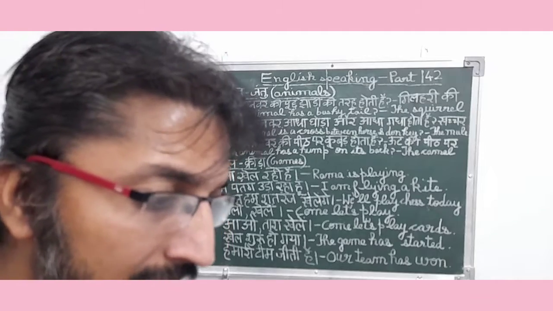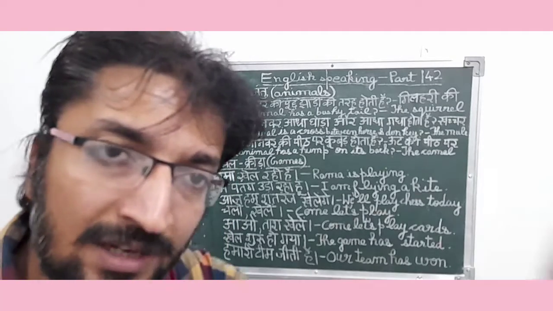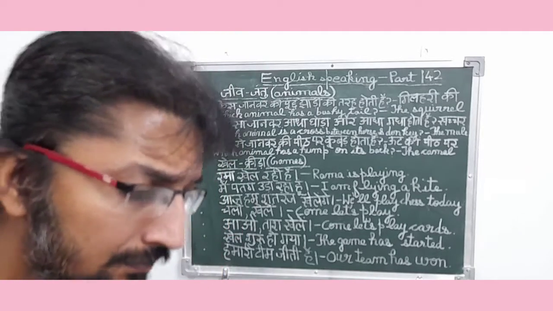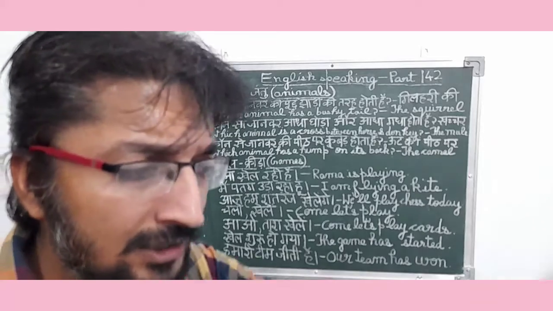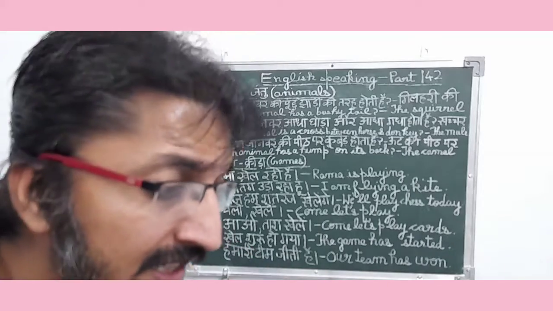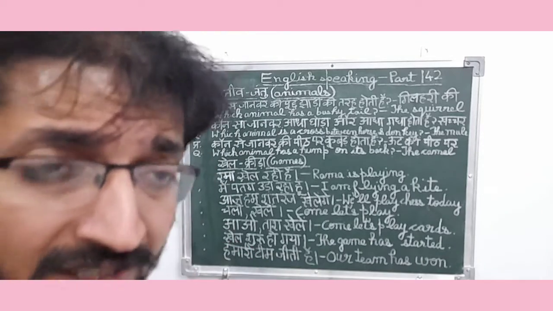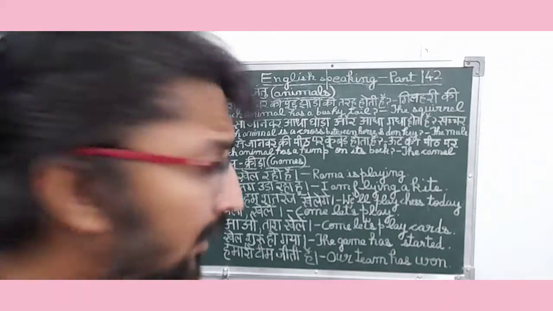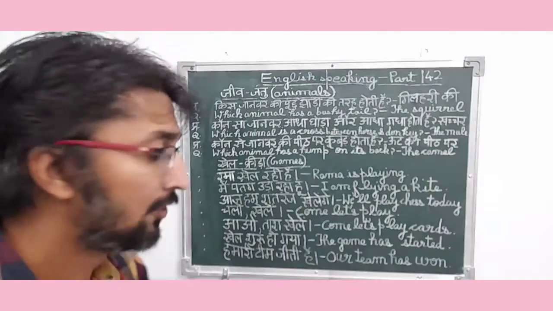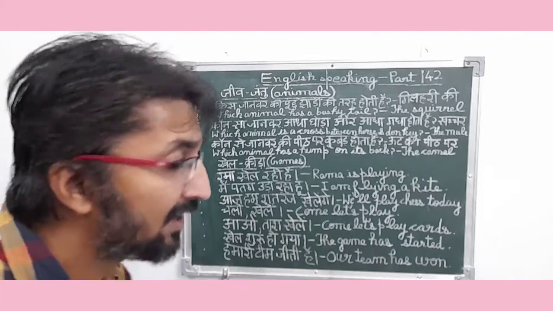So friend, this sentence is also basically an invitation giving type sentence because the person wants to play cards with his friend. So basically he is inviting that person and saying आओ ताश खेलें. So in English it means come let's play cards.